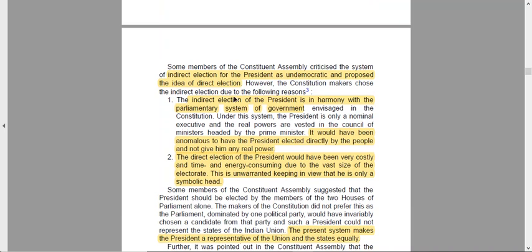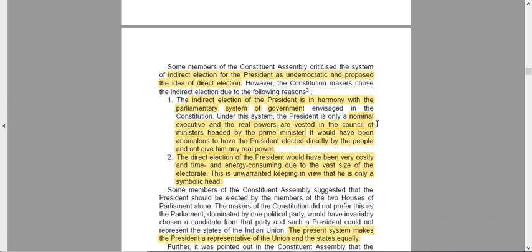Let's check out which. First, the indirect election of the president is in harmony with the parliamentary system of government. We follow the parliamentary system, and this is in harmony with that envisaged in the constitution. Under this system, the president is only a nominal executive, that is a ceremonial head, and the real powers are vested in the council of ministers headed by the prime minister, not the president. He is just a ceremonial head, asked to sign after the advice given by the council of ministers. He or she cannot take any decision without the advice.